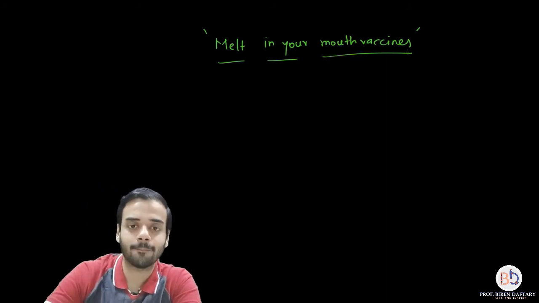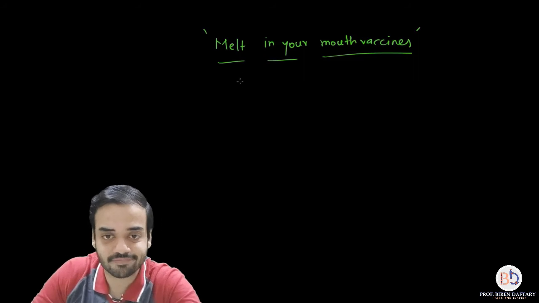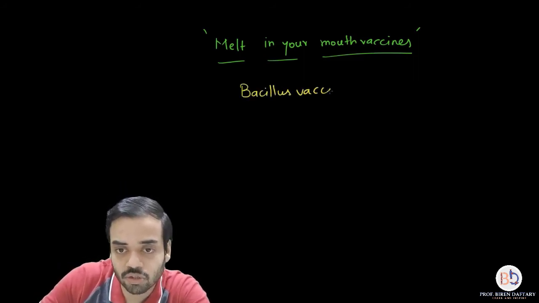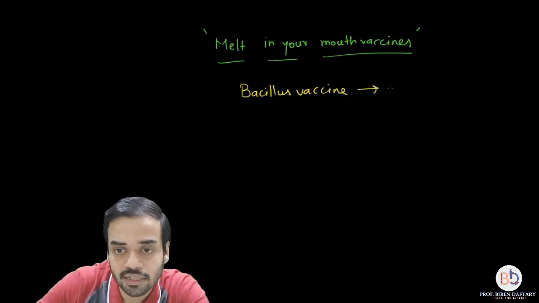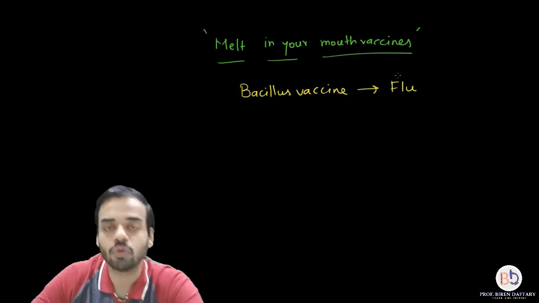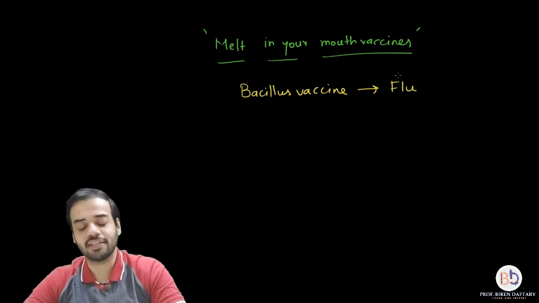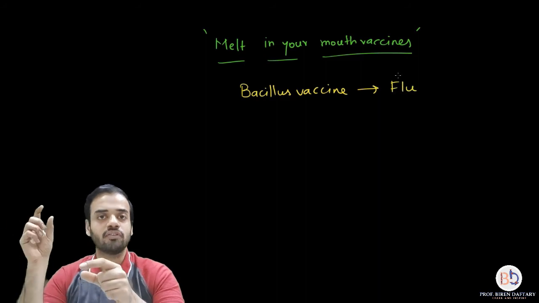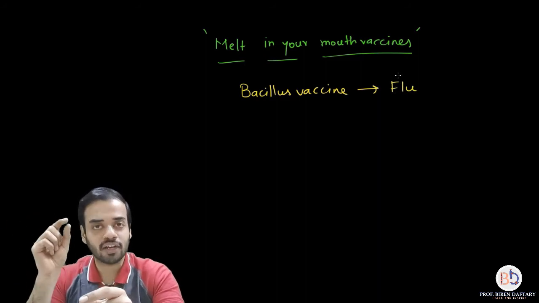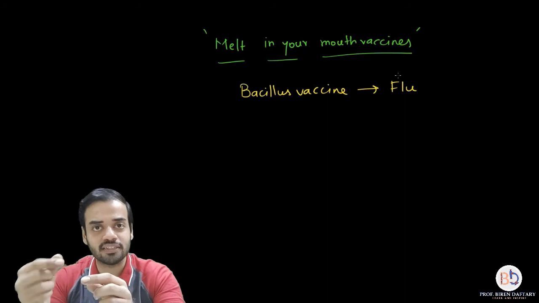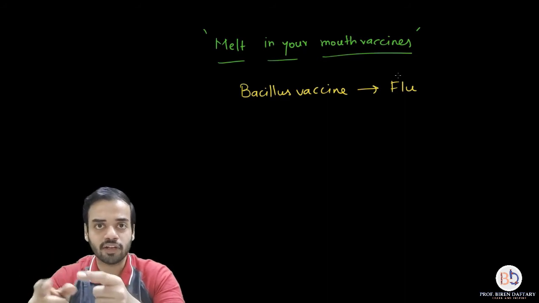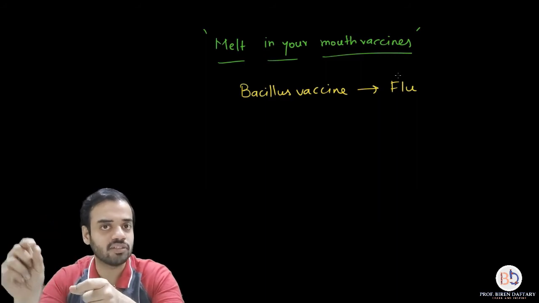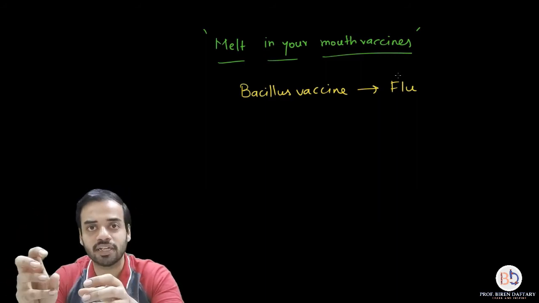Okay, the best example of this is the Bacillus vaccine, which is used to treat influenza, which is also called flu. So now what is this Bacillus vaccine? I'm just giving you extra information. Basically the same methodology is used. Whatever virus or bacterium or pathogen is causing that disease, you remove the protein, you modify that protein, you find out the gene responsible for creating that protein, that gene you insert into a cloning vector, you get recombinant DNA.